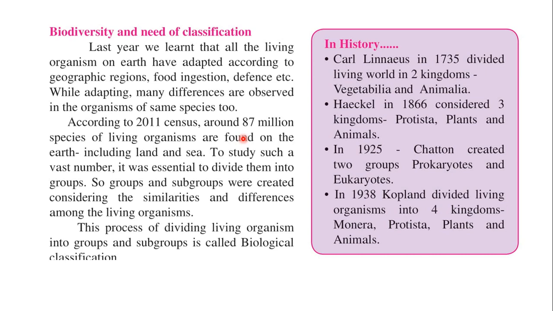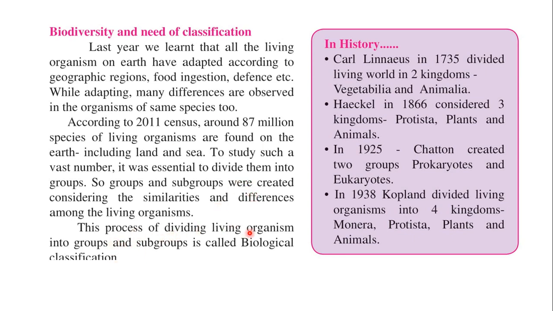Likewise, 87 million is a very large number, and it is impossible to study all the organisms. So because of that, we have to group and classify them. It is essential to divide them into groups. Groups having subgroups were created considering the similarities and differences among living organisms. What are the similarities among the organisms and what are the differences among them? On the basis of that, we have made groups and subgroups of living organisms.